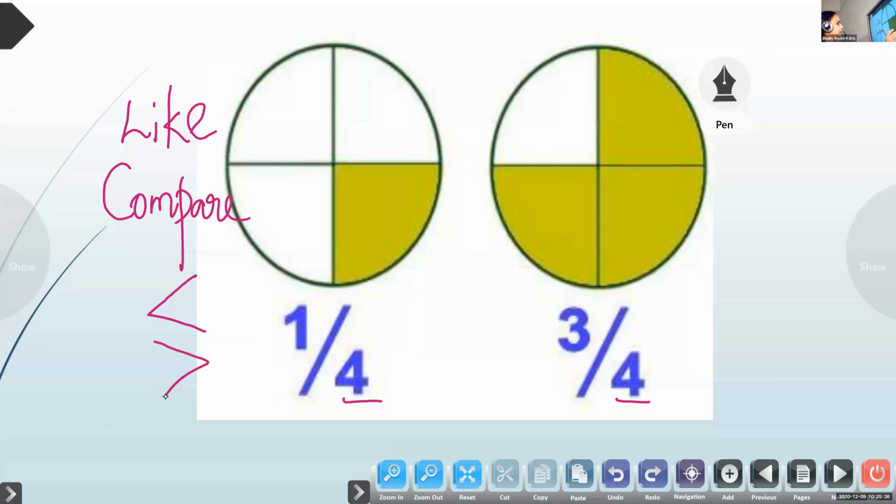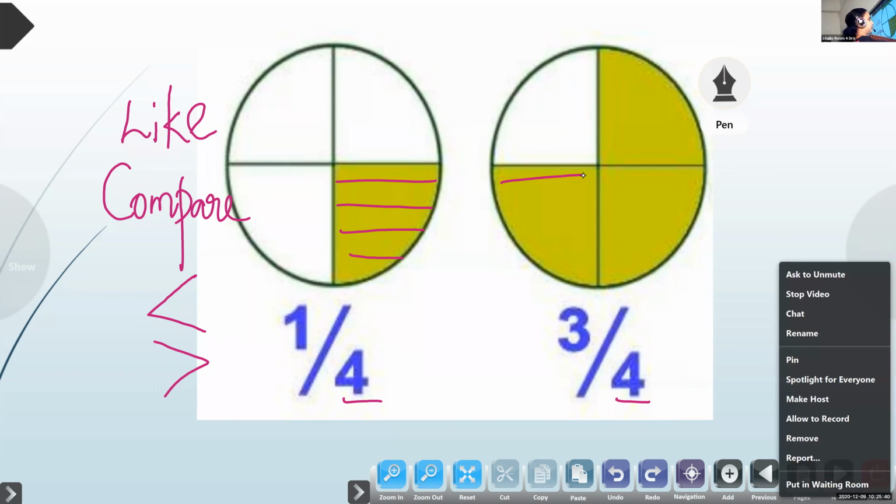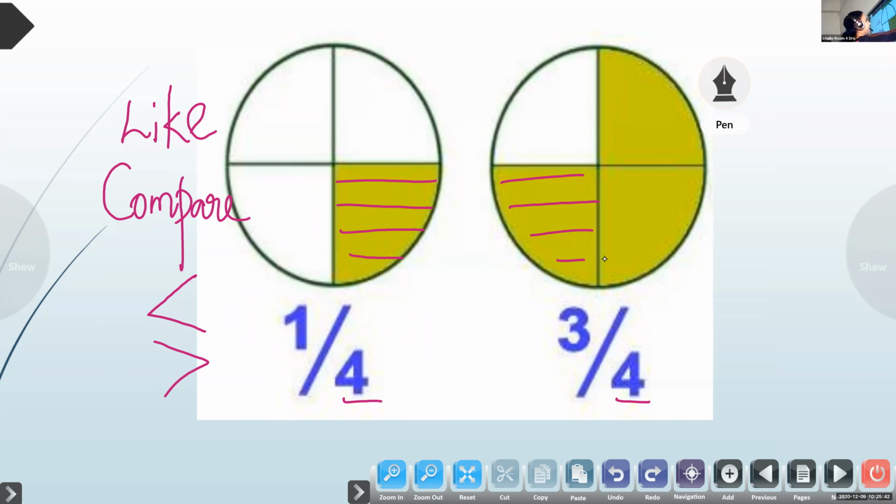Now, Adidev, look at the picture and tell me. Here we have 1 by 4, this much part. Here we have 3 by 4. Look at the picture and tell me which fraction is bigger.